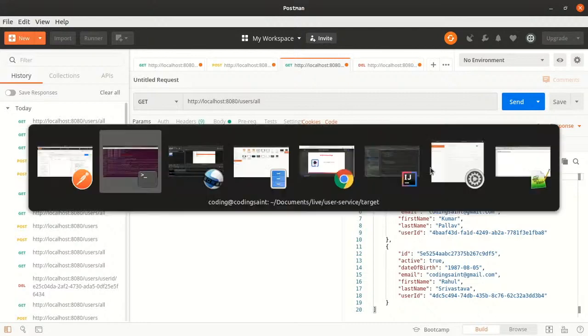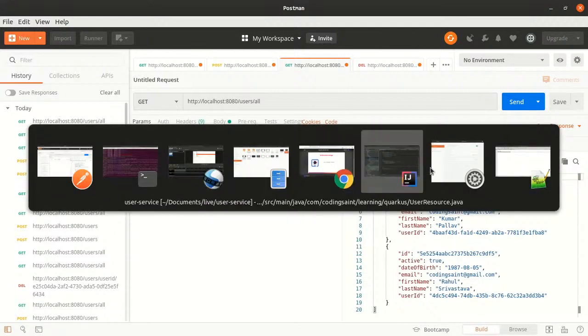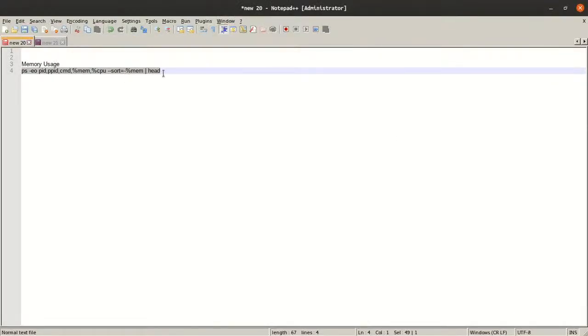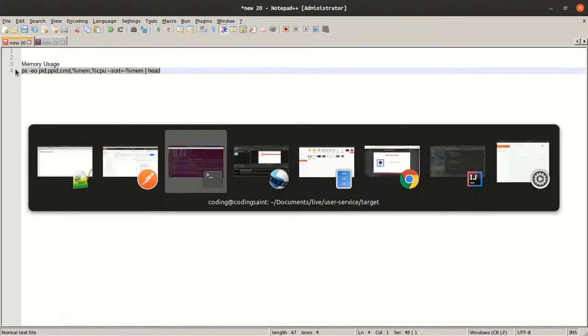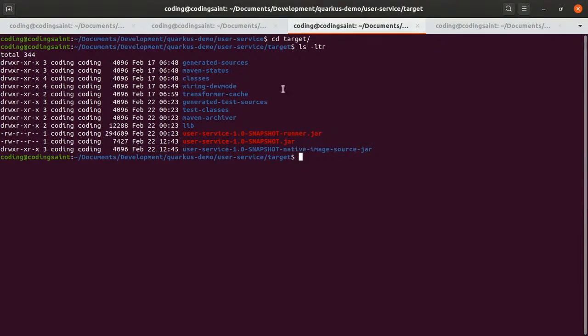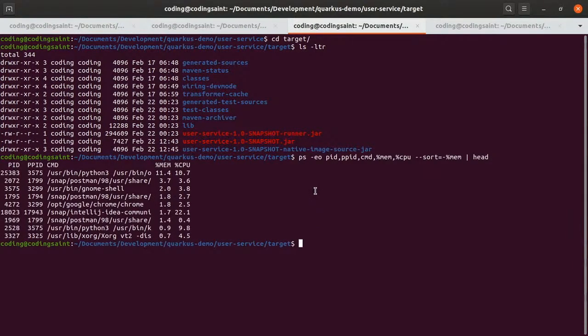So I have one command also. I will go back and see. I'll just open this. This is for the memory usage that I'm currently having. So I'll run this here. If you see there, nowhere can you see a Quarkus process coming here. Chrome is taking memory, other applications are taking memory, but nowhere is it Quarkus. It is still not there.